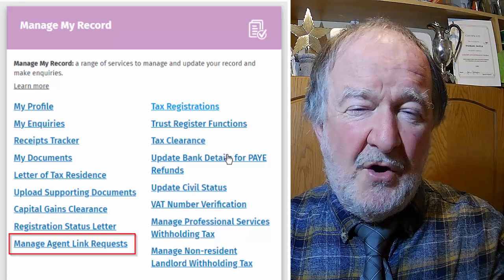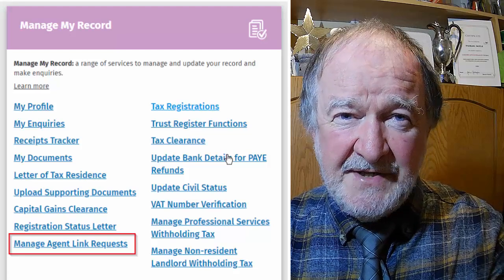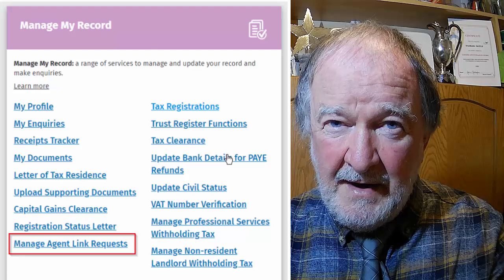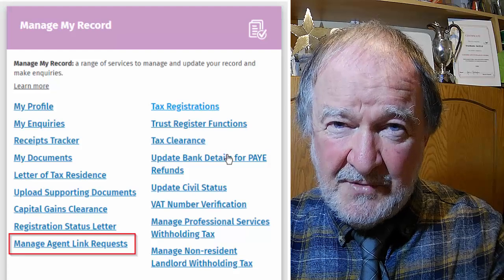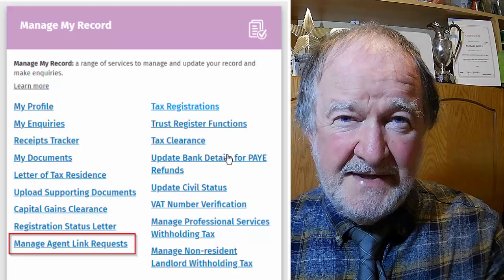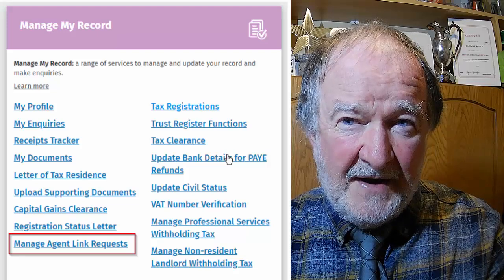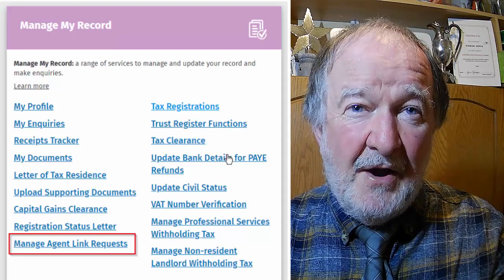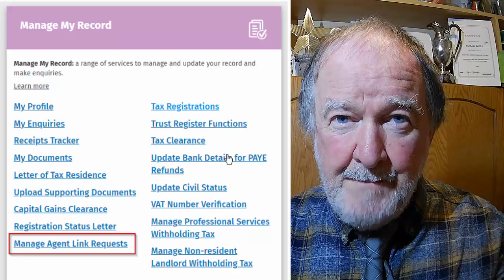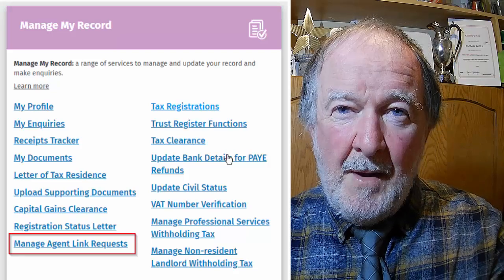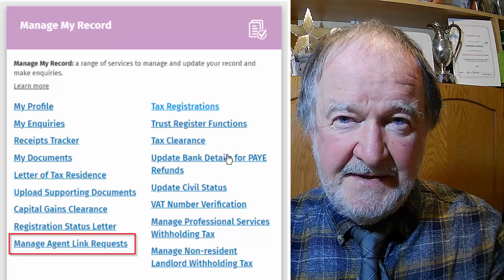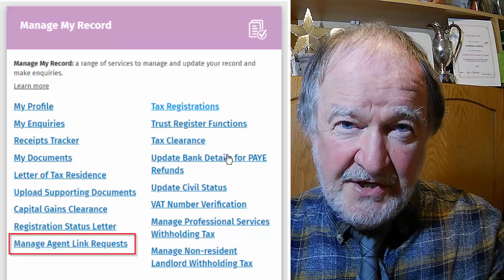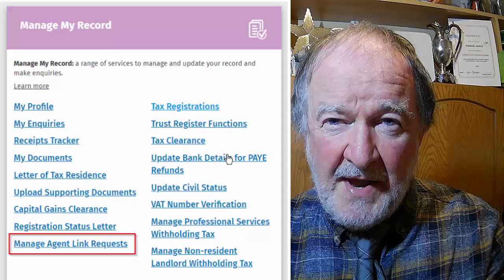Agent Link Manager. Customer dashboard for myAccount PAYE taxpayers. A new customer dashboard opens from the My Inquiry in myAccount, which enables customers to review any pending link requests sent from an agent or advisor in a single place. Your dashboard is also accessible from the myAccount Manage My Record screen by clicking Manage Agent Link Requests, as seen in this figure. This one is the Manage Agent Link Request screen for myAccount customers.